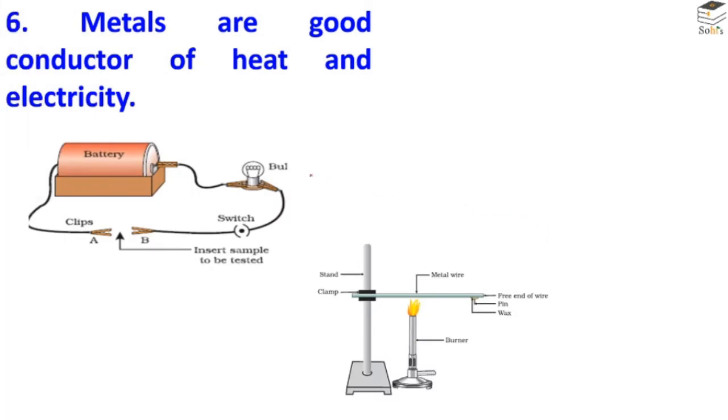The sixth property is that metals are good conductors of heat and electricity. This is a setup. If you insert a sample of metal here, the current will be conducted by the metal and the bulb will start glowing. So metals are good conductors of electricity and metals are also good conductors of heat. If you heat just one part of the metal, the heat will transfer to the other part, and that's why metals are also good conductors of heat.